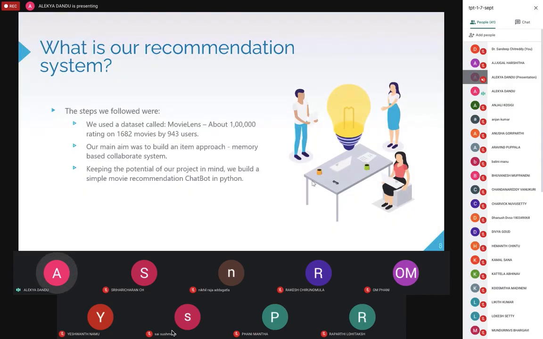The steps we followed were, we used a data set called MovieLens, which has about 1 lakh ratings of over 1,000 movies by over 900 users, which was downloaded from a website called GroupLens. Our main aim was to build an item-based memory-based collaborative system. And keeping the potential of our project in mind, we built a simple movie recommendation chatbot in Python.